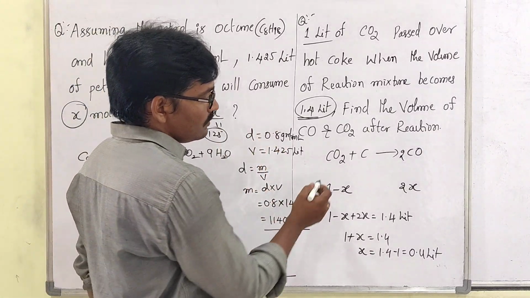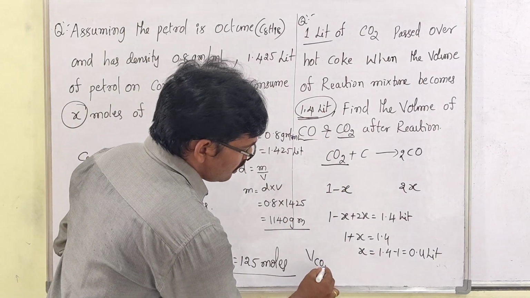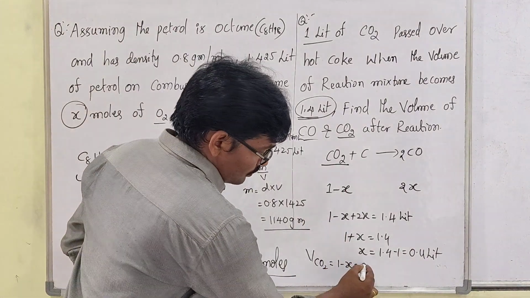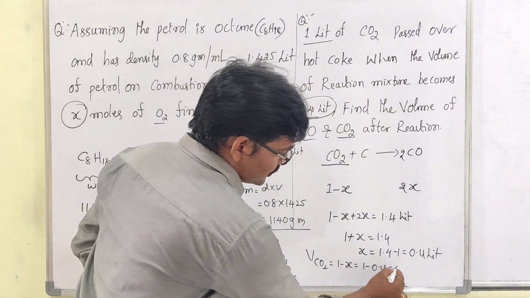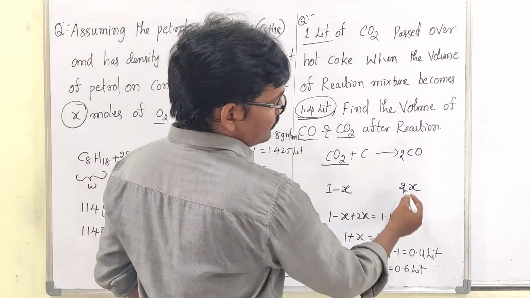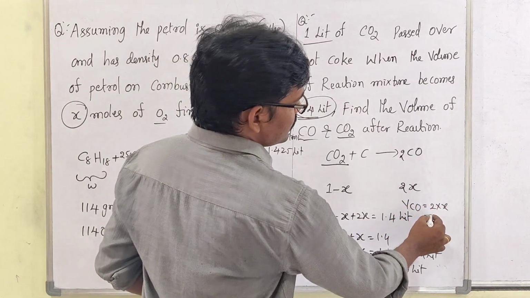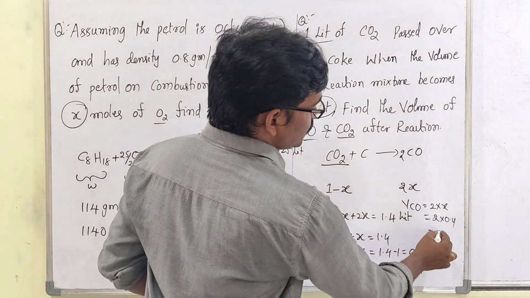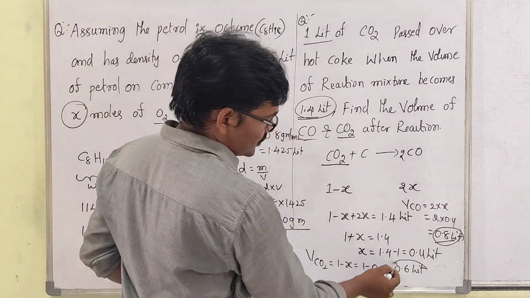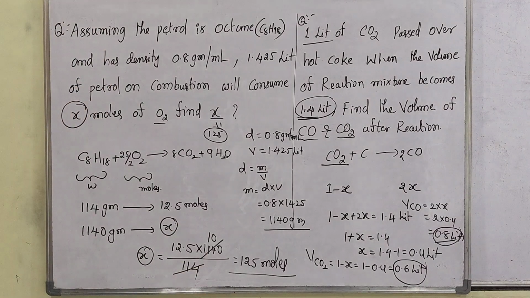After getting the X value, they asked the volume of CO2 and the volume of CO. Sir, for the volume of CO2, what to do? 1 minus X, then 1 minus 0.4, you can get 0.6 liters. Then what about the volume of CO? For the volume of CO, it is 2 into X. So 2 into 0.4, then 0.8 liters you can get. This is 0.8 liters, this is 0.6 liters. Understand, my dear students? Note these two questions, then we will do 2 more questions based on it.